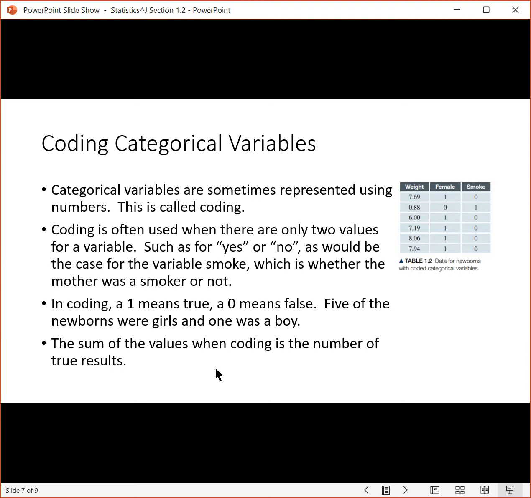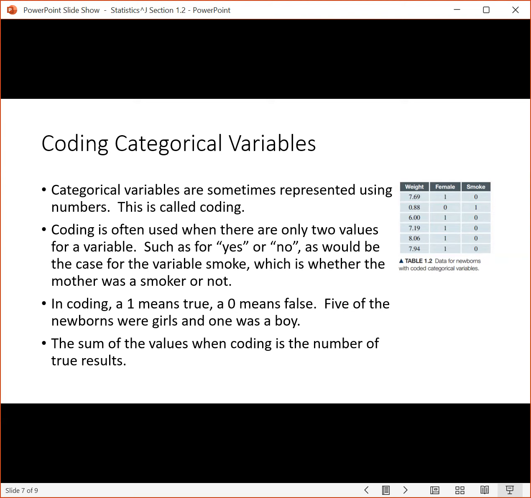One of the neat things that you can do with coding is that you can sum the values, and that will tell you how many true results there are. If you were to sum down this female column, you'd get 1 plus 0 plus 1 plus 1 plus 1 plus 1. That's 5, so there are 5 females in the data set. You could do the same thing for smoke, adding down the column, and that tells us that 1 mother smoked.